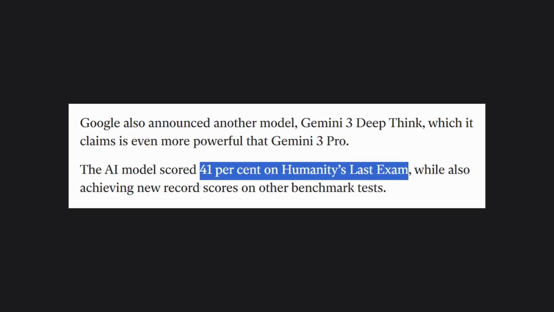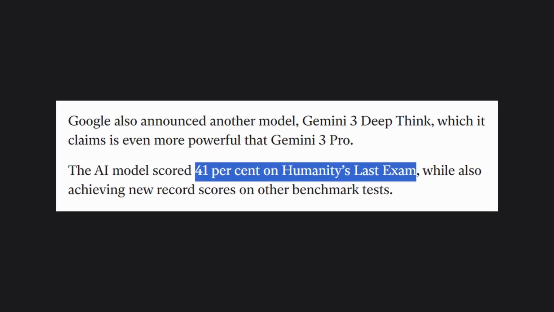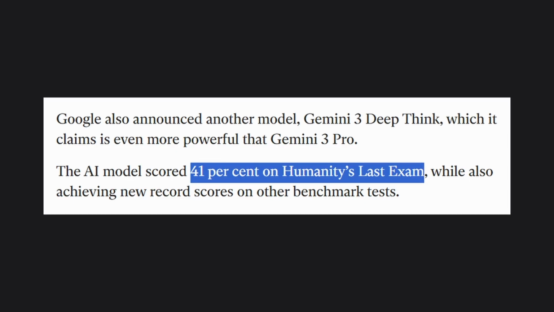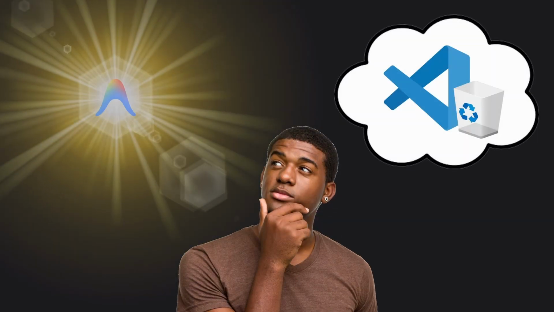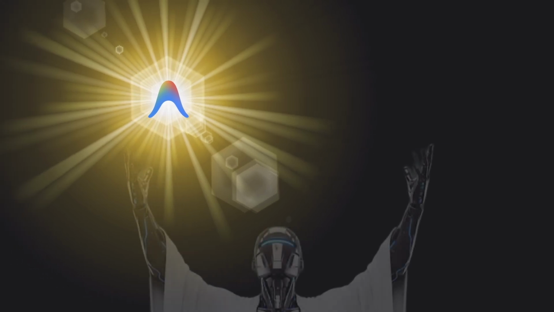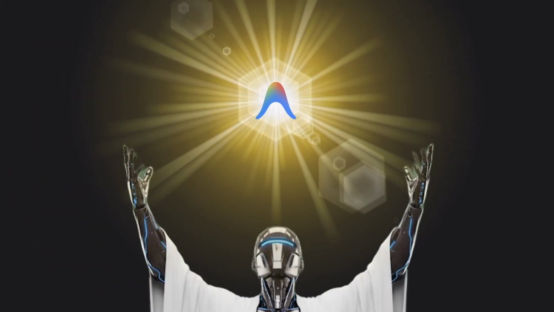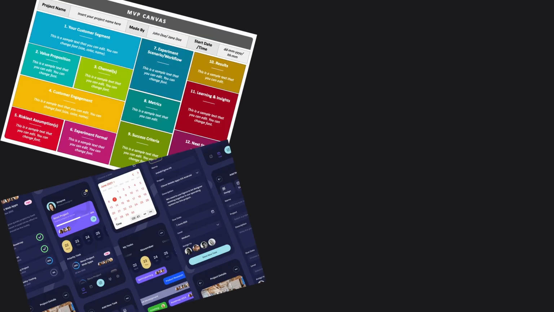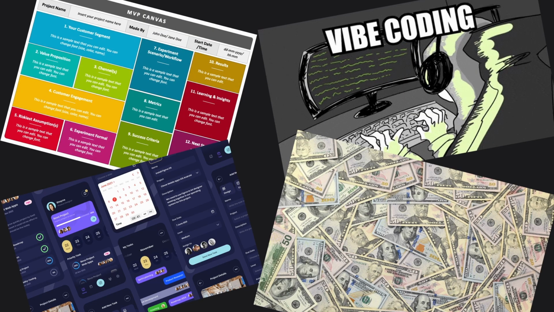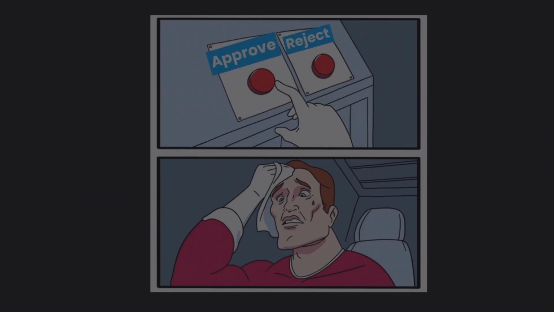It supposedly achieved 41% on Humanity's Last Exam, which is more than most of my coworkers can say. So, is it time to uninstall VS Code and move your life to the cloud? For enterprise-grade, massive monoliths, VS Code is still the king of stability and predictability. But if you're building MVPs, prototypes, or just trying to vibe code your way to a billion-dollar startup, Antigravity is the new gold standard. The transition is weird.